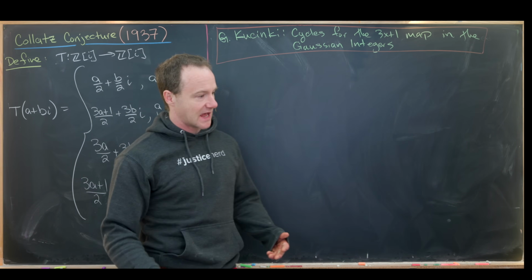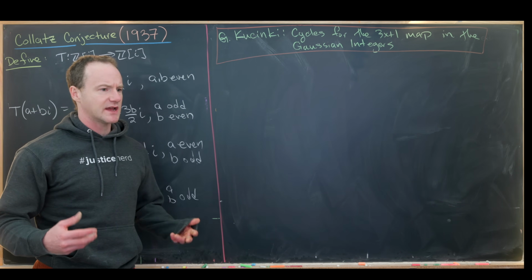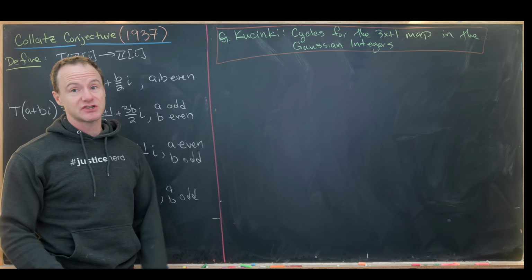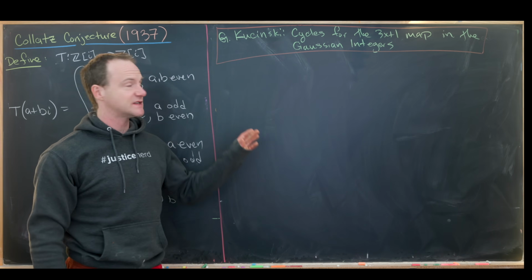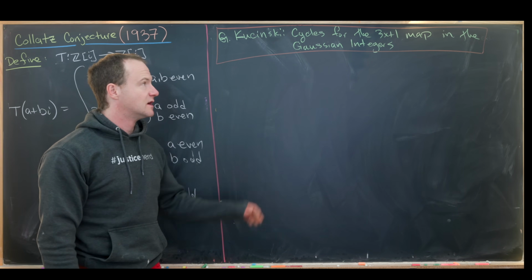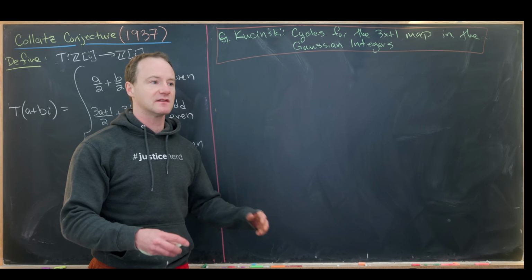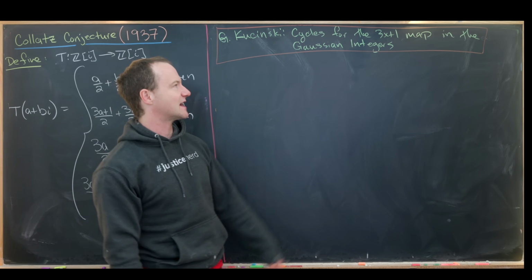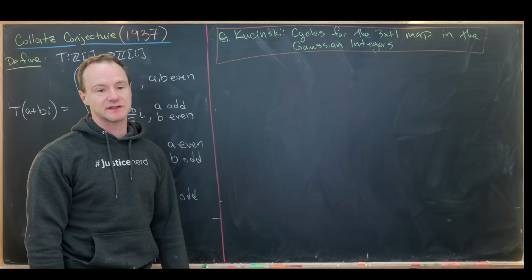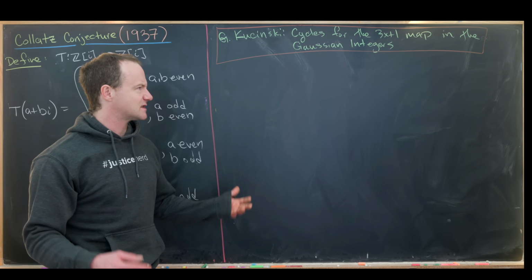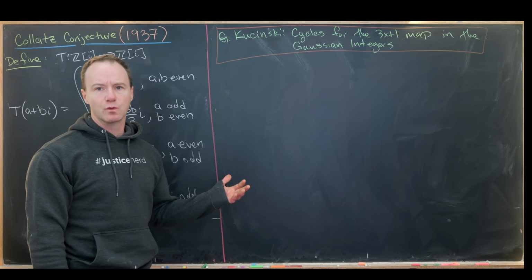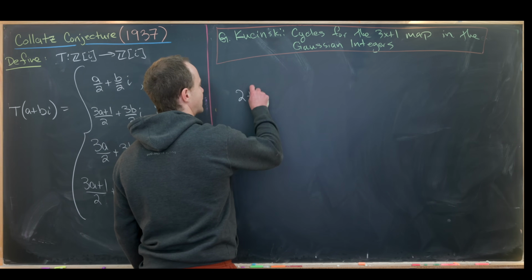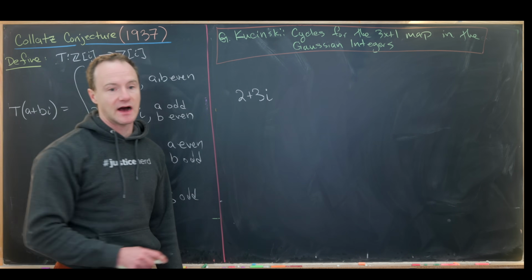And in this case, there is no real conjecture as to how many cycles there should be, and it looks like there are potentially infinitely many cycles. And there's a nice paper by G. Kuczynski that talks about this kind of stuff and lists a lot of the cycles, I think up to length 400. It's called Cycles for the 3x plus 1 map in the Gaussian integers. So maybe as a last hurrah for this video, let's work out one of the cycles that's given in that paper. So it starts with the number 2 plus 3i.